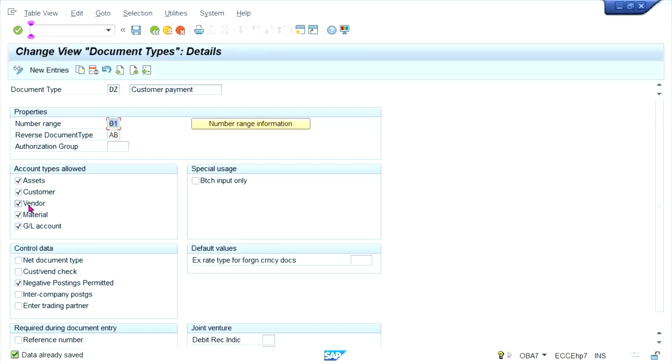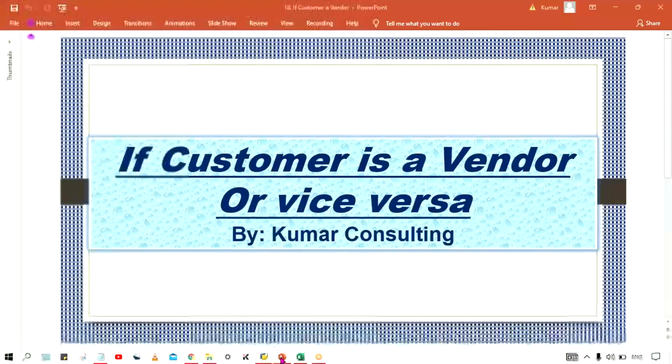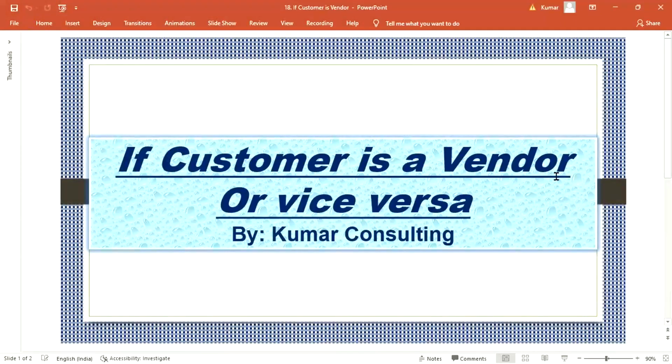And then once you post the transaction, it must be cleared also. So we have the option called clearing with vendor and clearing with customer. Those check boxes are there. There you have to apply a check mark, and then you will be able to post the transactions. So this is all about if the customer is vendor or vice versa. Okay, that's all in this session, guys.